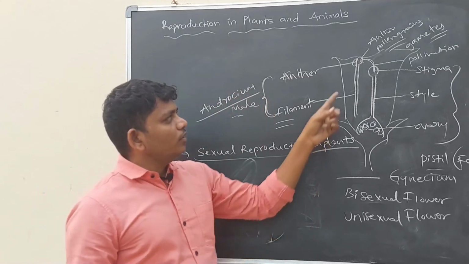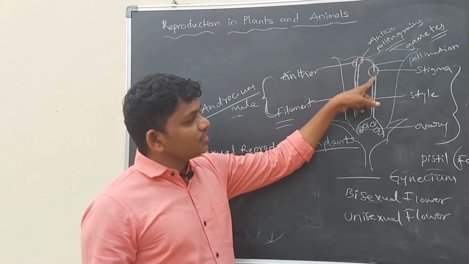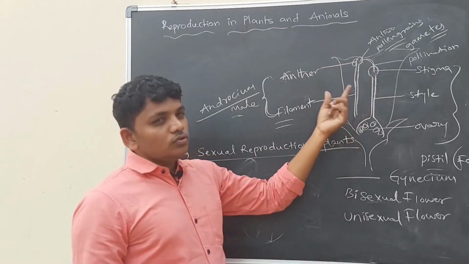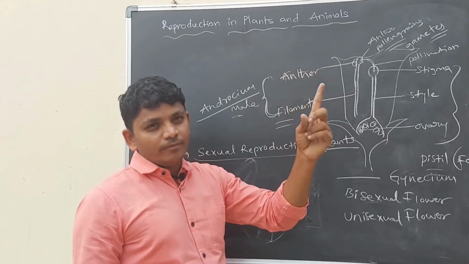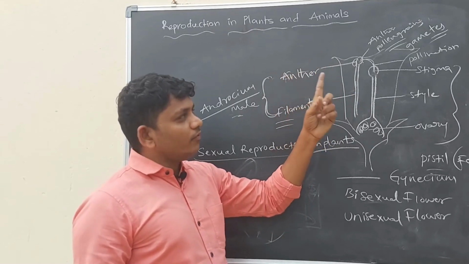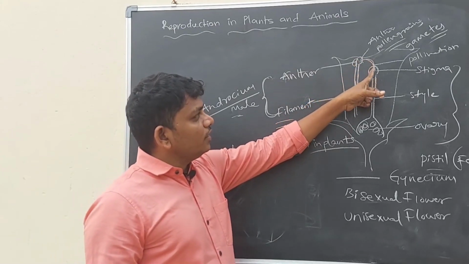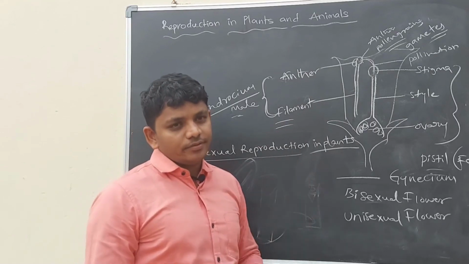For example, if pollen grains of the same plant reach the stigma, that is called self-pollination. Here the pollination occurs in a single flower, with the pollen grains reaching the same flower's stigma.